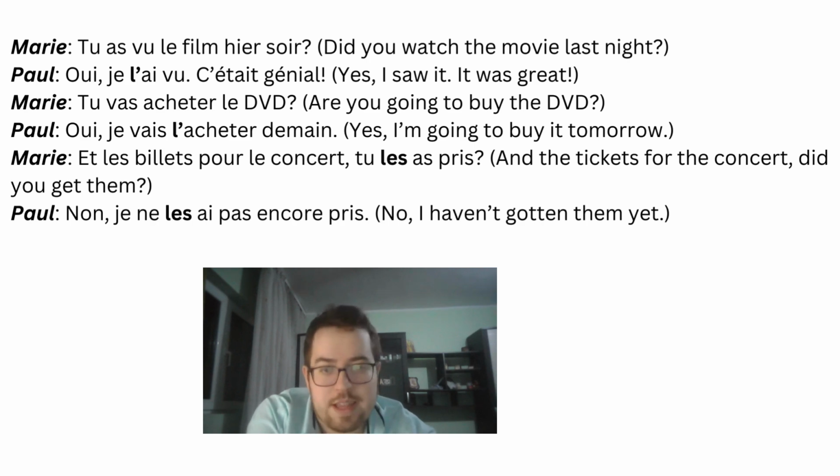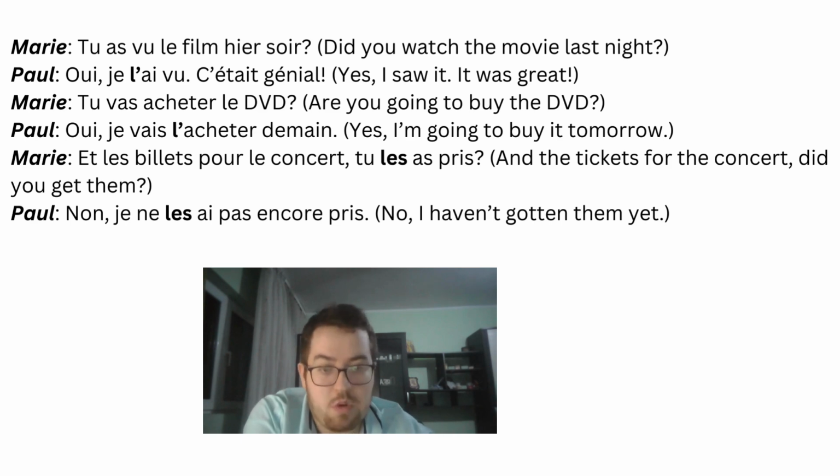You will notice that every time that we have a direct object, such as le film in the first sentence. What did you watch? The movie, le film. Qu'est-ce que tu as vu? Le film. Okay, we have applied basically the rules before. So I've analyzed a vu.